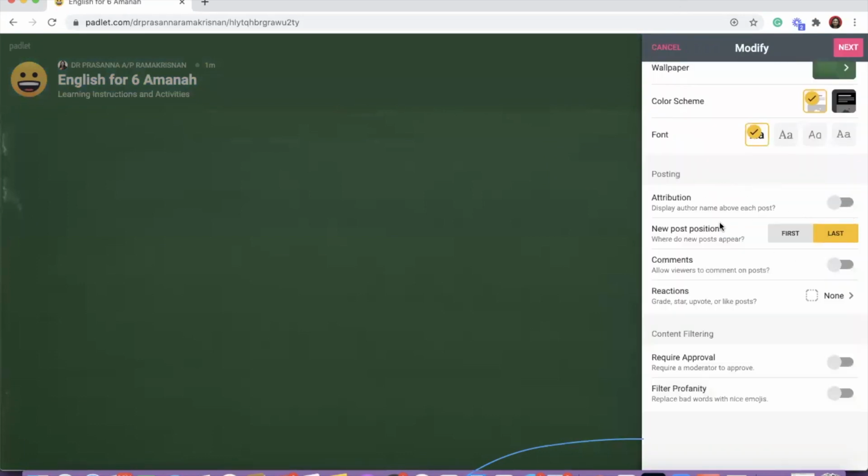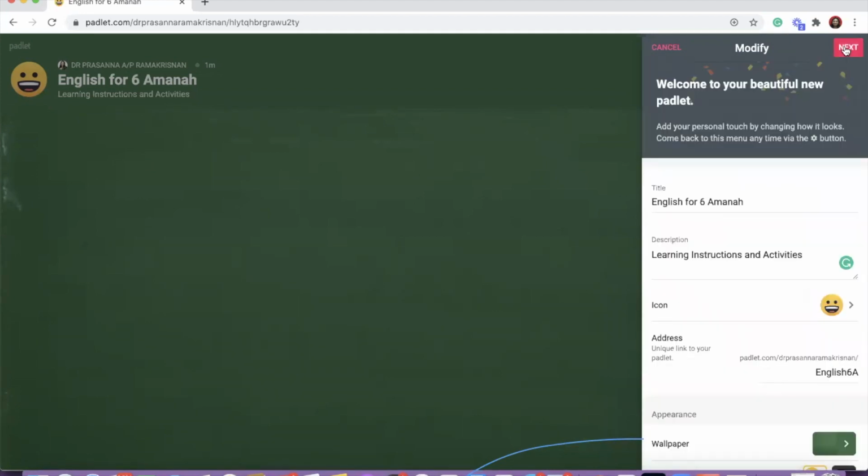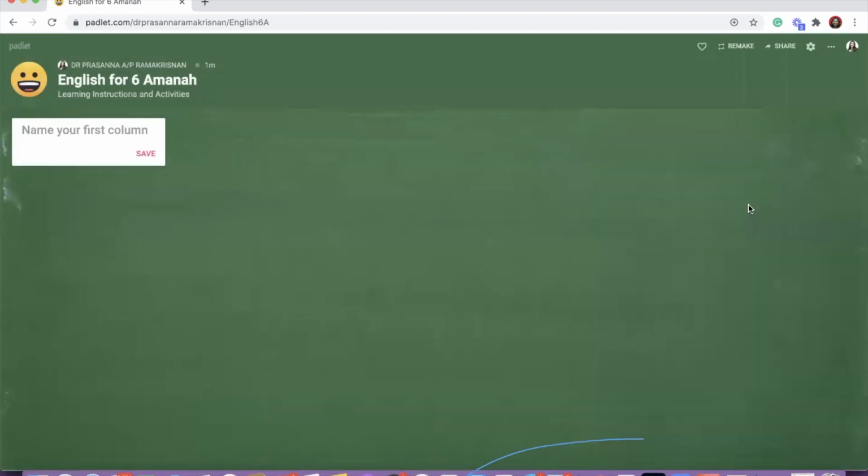Then you can control whether you want students to comment. Students can also comment on the post, but if you think that no comment is required, and you only want to give them the instruction on what they have to learn on certain days, you can just put it as no, leave it as the default. And the way the posts are going to be arranged on the screen, whether first one first or going to the last, you can decide. You can choose how the post is going to appear when you start posting, depending on how you want it.